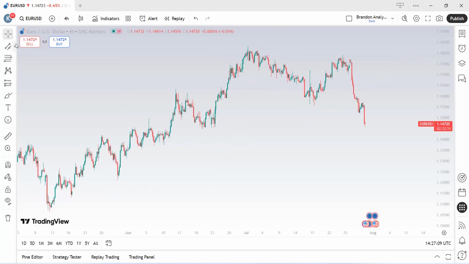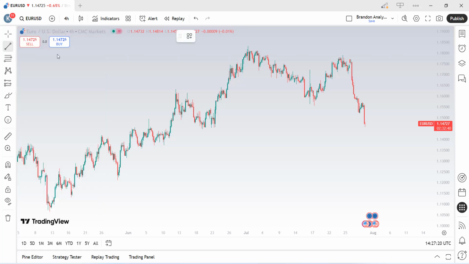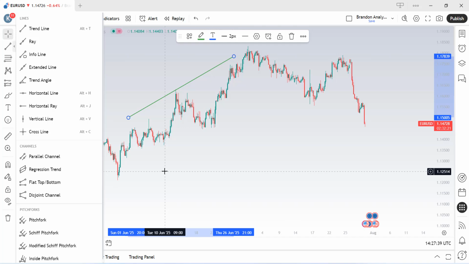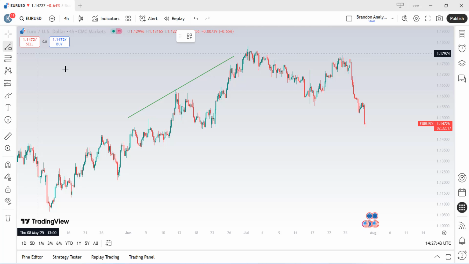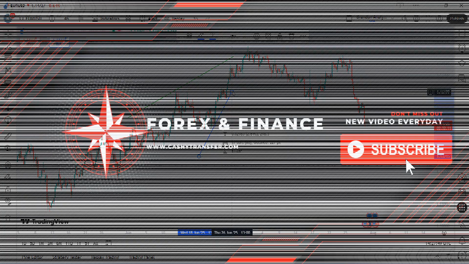Next, we have the Trendline tool section. This is your bread and butter for technical analysis. In this section, you will find Trendline itself for drawing support and resistance trend direction. Info line, which shows price difference, time, and percentage between 2 points, as you can clearly see on your chart.